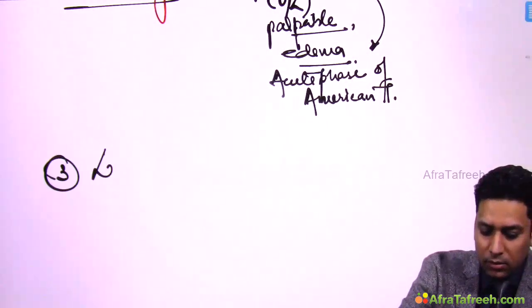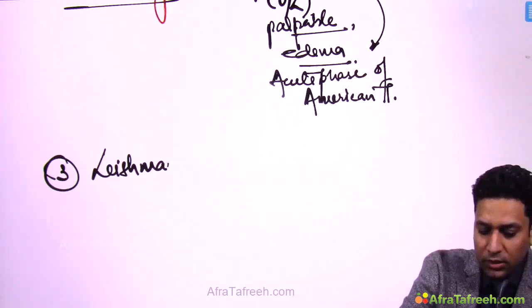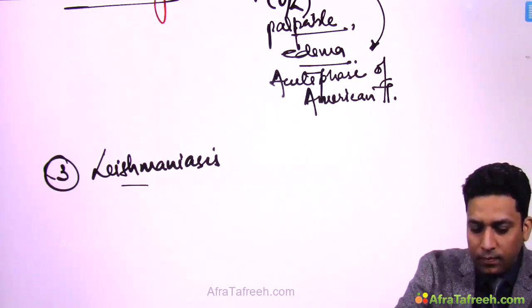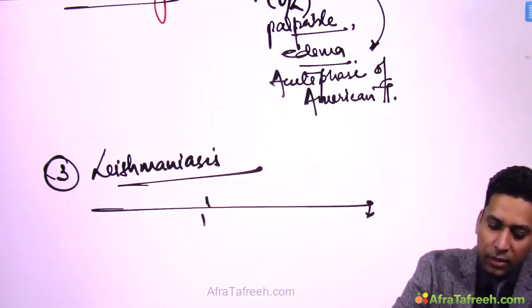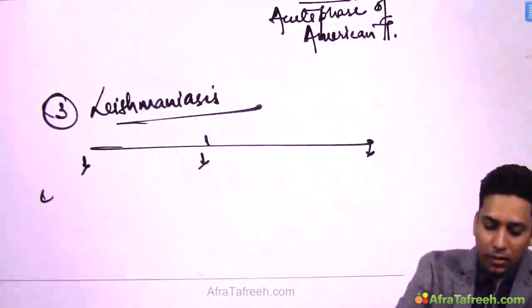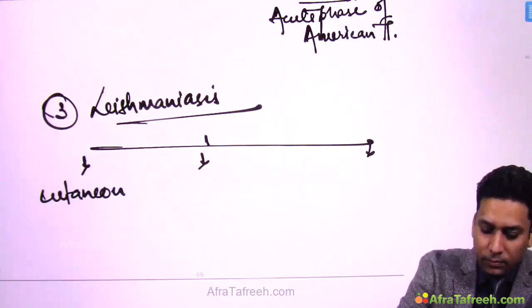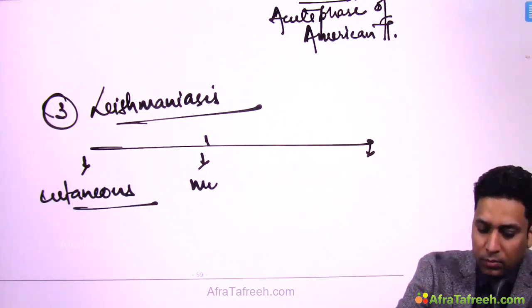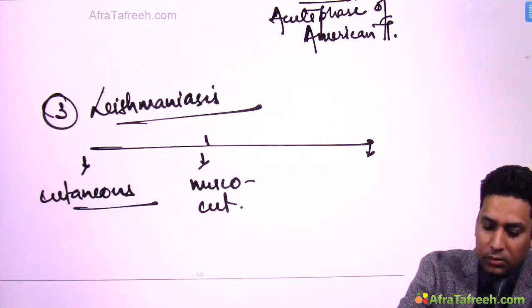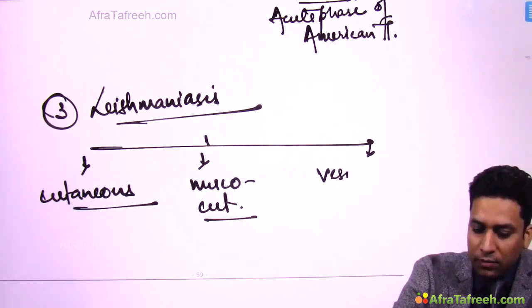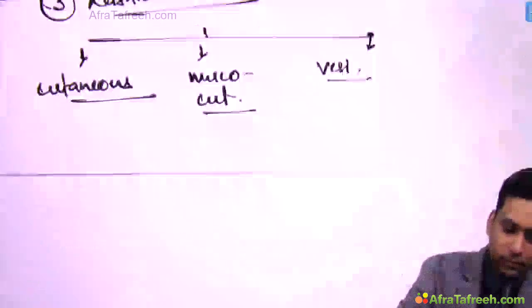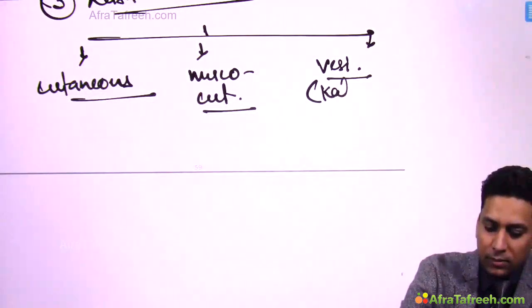Third is leishmaniasis, which can be further divided into three types. It can be cutaneous, mucocutaneous, or visceral, that is Kala-Azar.